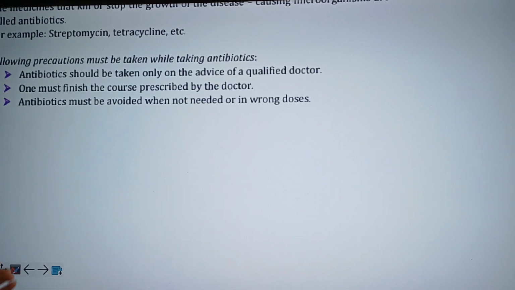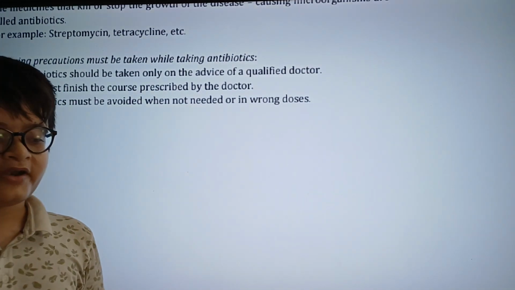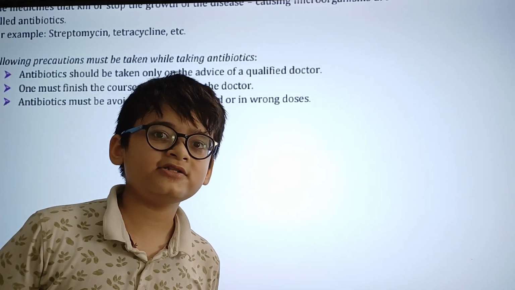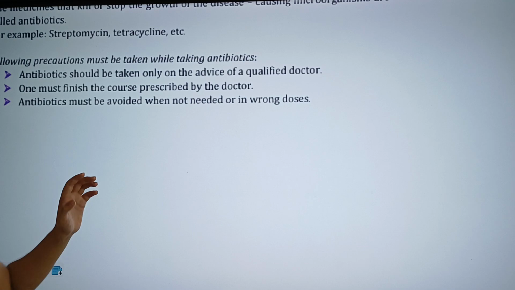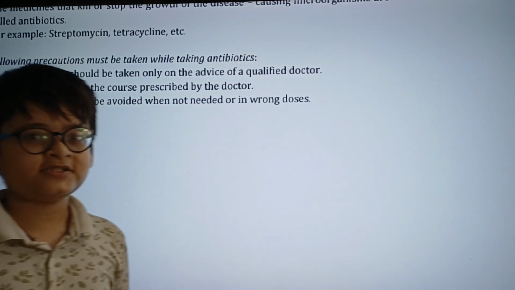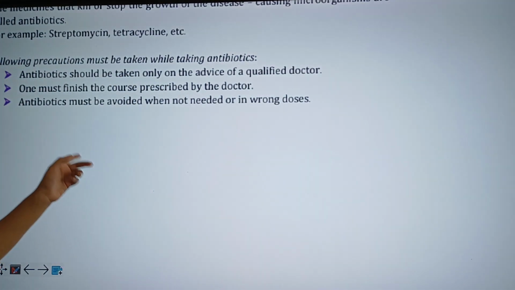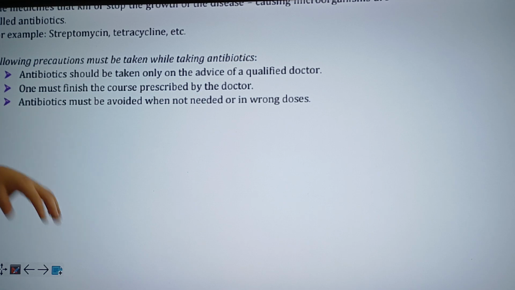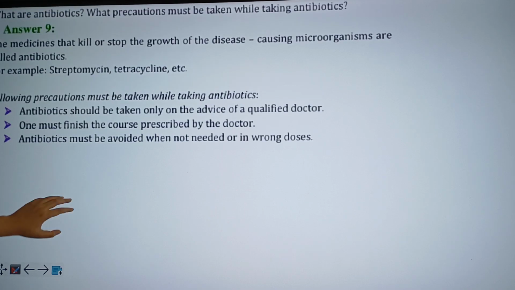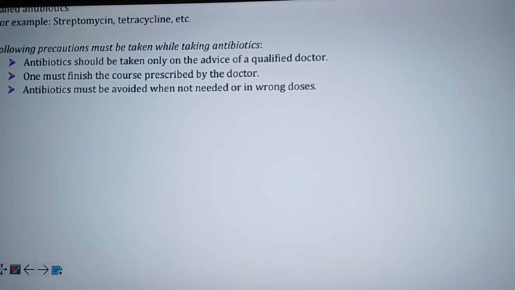If we take antibiotics when we are perfectly healthy, then that will also be harmful to us. And if we take antibiotics more than we need or less than we need, then they also may be harmful. The reason why they may be harmful is because they will either cause unwanted side effects to us or become less useful in the future when we need them. Hence why we should take antibiotics only when we need them, and in the correct doses, not in wrong doses. Alright. And that, students, was the video for today.